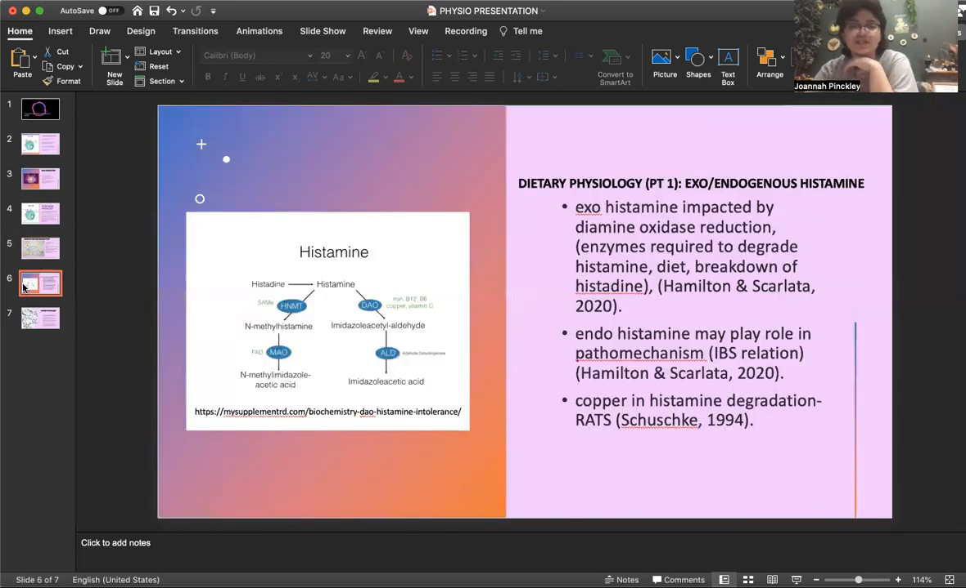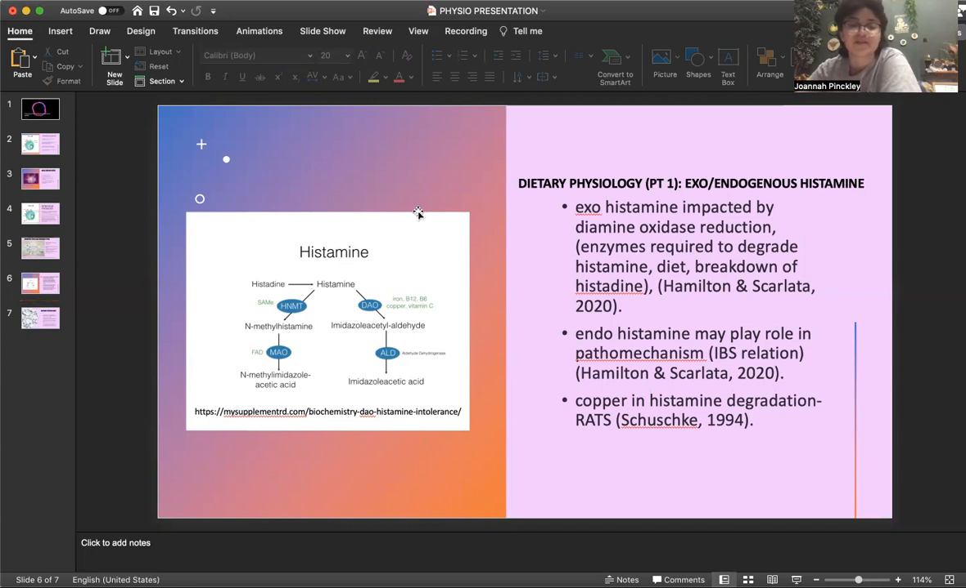Exogenous and endogenous histamine both play roles in the dietary physiology of MCAS. So exogenous histamine is impacted by DAO reduction, and DAO is an enzyme that the body makes to break down histamine. So we don't know the effects in humans very well, but we use copper in lab rats to serve as a way to degranulate the histamine, which is shown to likely degrade activation of mast cells. Again, that's in rats, that's not in humans right now.